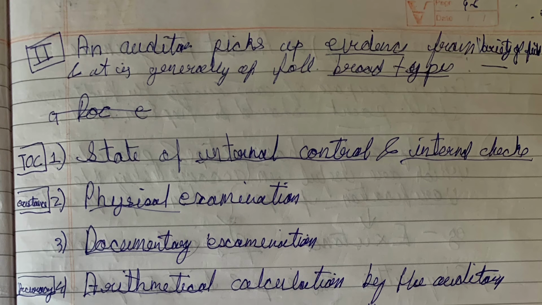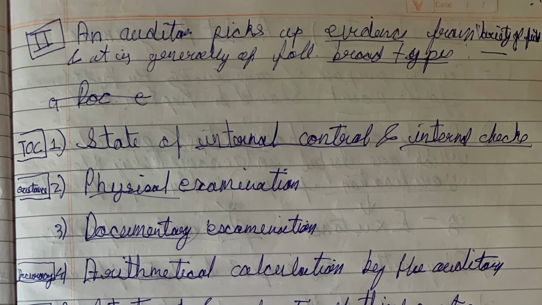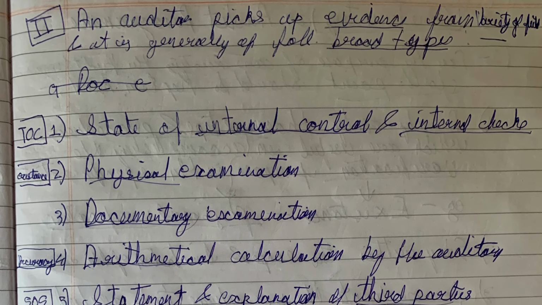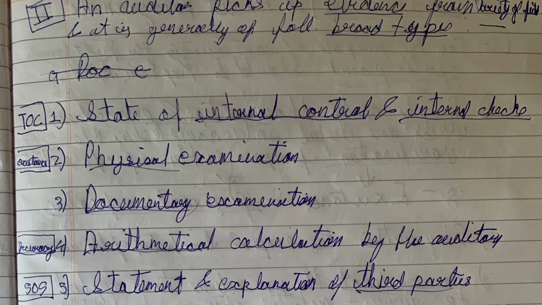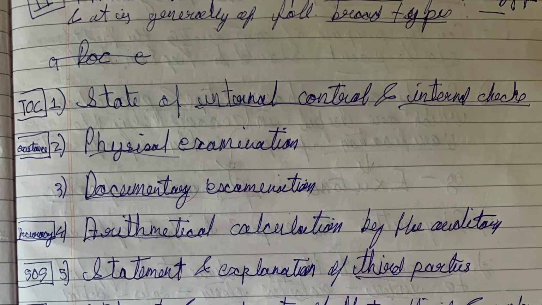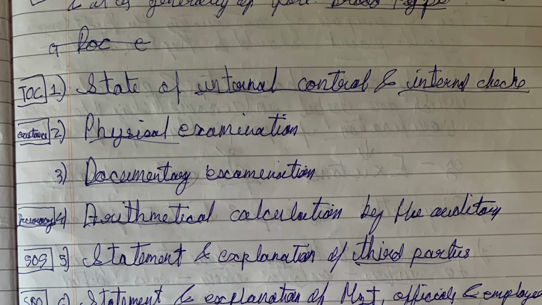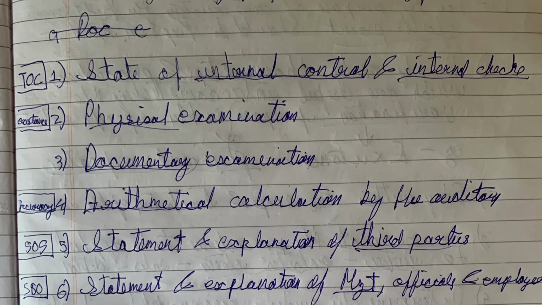An auditor picks up evidence from a variety of fields, and it is generally of the following broad types. One, state of internal control and internal check, that is TOC.